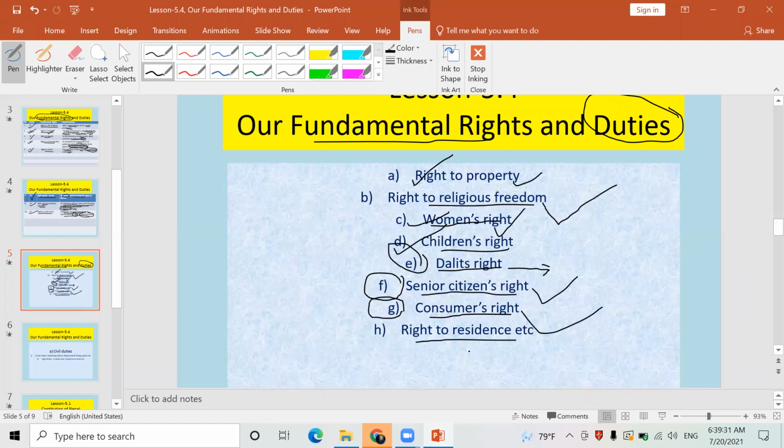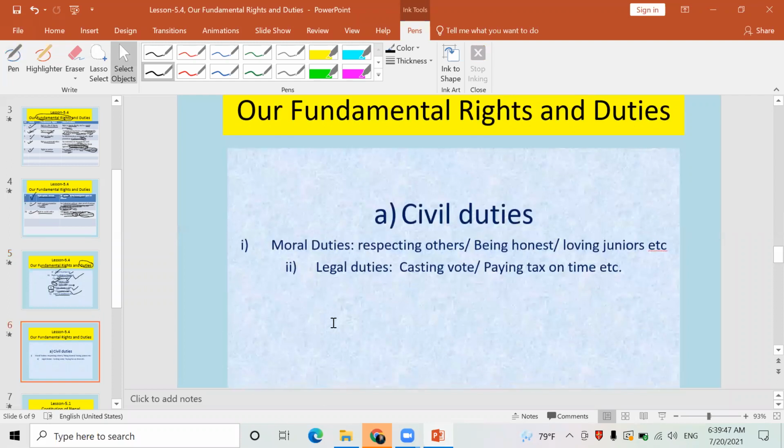What does it mean? It means every citizen has a right to build their home and live in their own home. Nobody can interfere with this sort of right. You are familiar with this. Now let's go to the last topic. We have just 4 minutes regarding time.